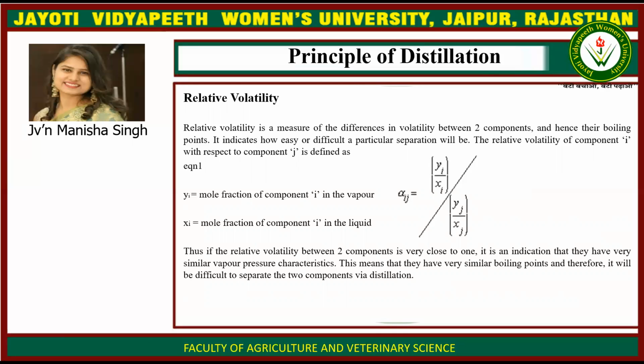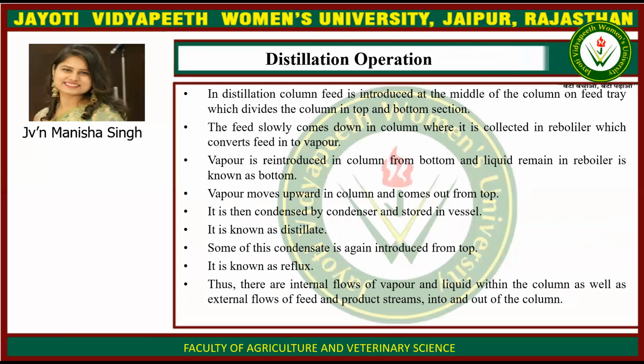This means that they have very similar boiling points, and therefore it will be difficult to separate the two components via distillation. Then distillation operation. In distillation, column feed is introduced at the middle of the column on the feed tray, which divides the column into top and bottom sections.